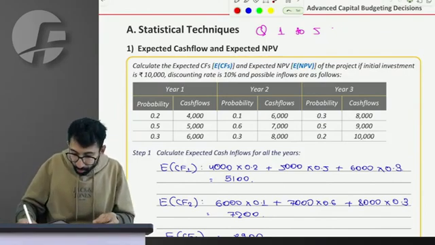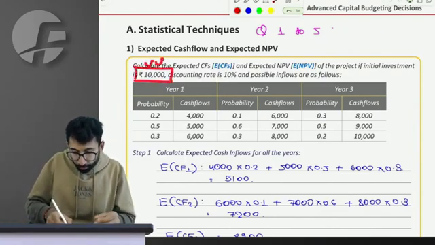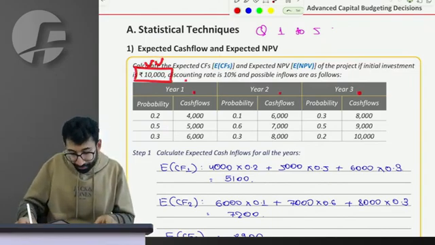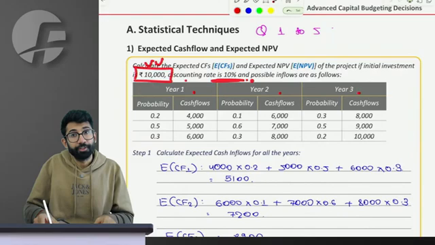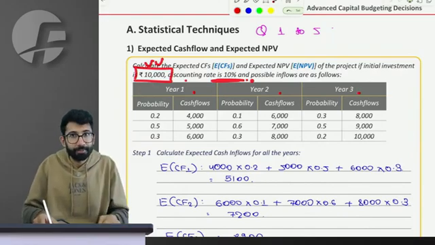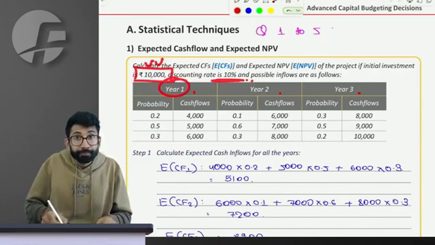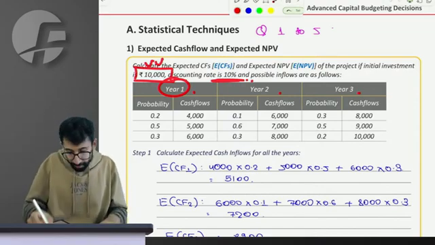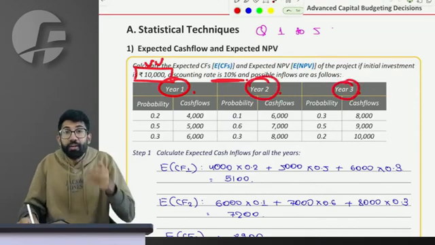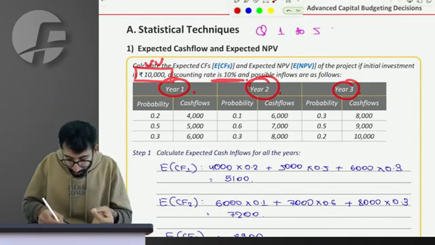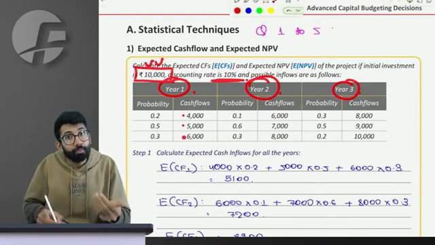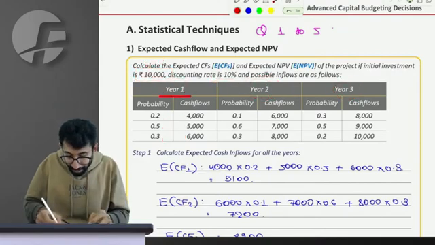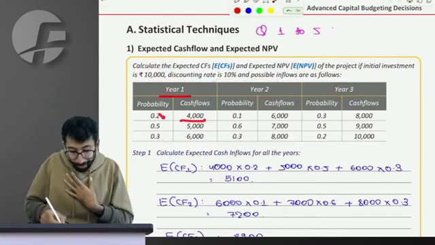So suppose I want to start a project in which my initial outflow is 10,000. The project is going to have a life of 3 years. My required rate of return, my discounting rate, is 10%. In year 1, I have not been given a particular amount of cash flow that I will make. Similarly for year 2 and 3, I have rather been given the possible cash flows that I would be able to make along with the probability of their occurrence. Which means in year 1, I might receive 5 whose probability is 20.